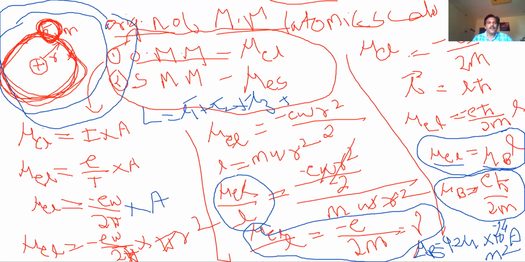So we completed the orbital magnetic moment. What is the orbital magnetic moment? Mu equal to mu B into L. You have to remember. What is mu B called? Bohr magneton. Mu by L is called gyromagnetic ratio. Is it clear, students? Please type clear in the text box. Next we'll go for the spin magnetic moment.